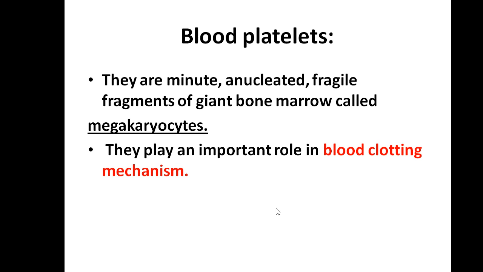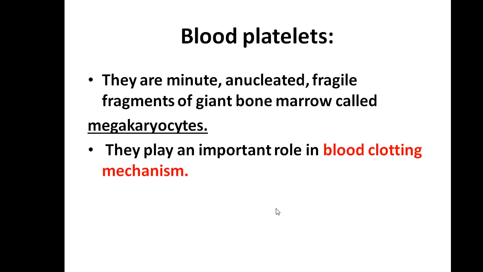Next, blood platelets, the next type of cells of the fluid connective tissue. They are minute, enucleated, fragile fragments of giant bone marrow cells called megakaryocytes.